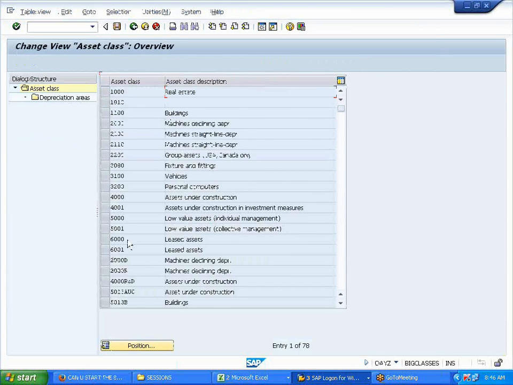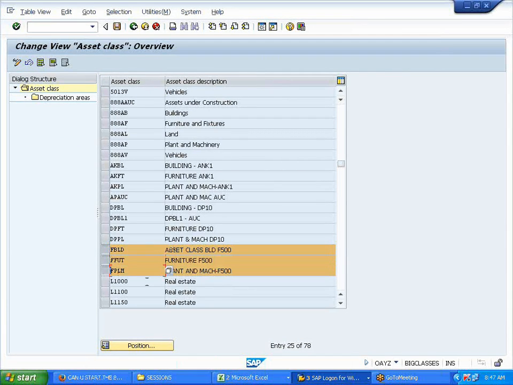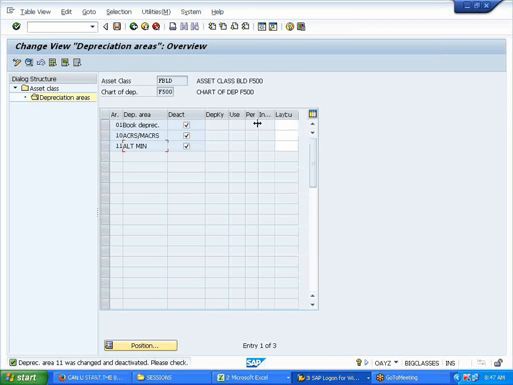Now what was my asset class we have defined? Building, furniture, plant and machinery, three. So I'm going to this building, I double click on depreciation areas. Now can you see here we have three depreciation areas? You want minimum, alternative, right? So now what I'm doing is, all this looks in a display mode.